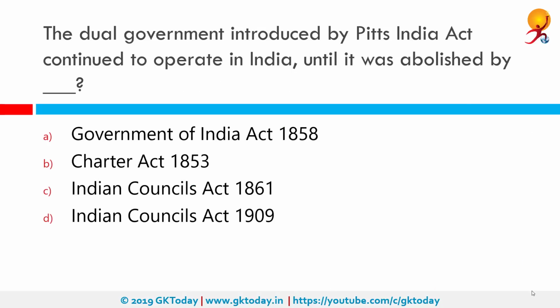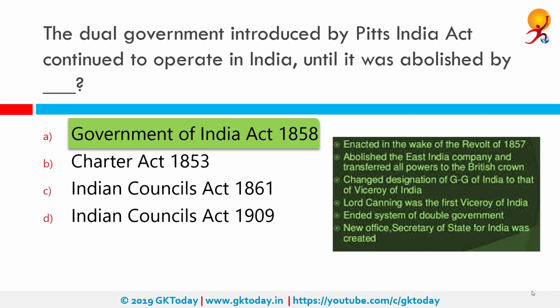The dual government introduced by Pitt's India Act continued to operate in India until it was abolished by which act? The correct answer is Government of India Act 1858, which marked the beginning of a new chapter in the constitutional history of India. The Act is also known as the Act for Good Government of India, provided for liquidation of East India Company and transferred the powers of government, territories and revenues to the British Crown.